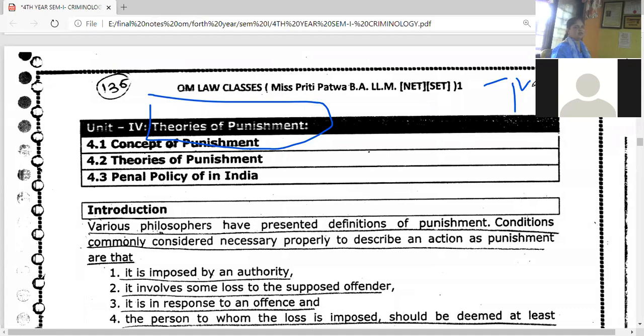Okay. Now this unit number 4 is about theories of punishment, and unit number 5 is about types of punishment. So these two units are very simple units, and you have already gone through both of them. Okay, let's start with the number 1 unit, that is unit number 4. These are very short units also, so we can easily finish one unit in one day.